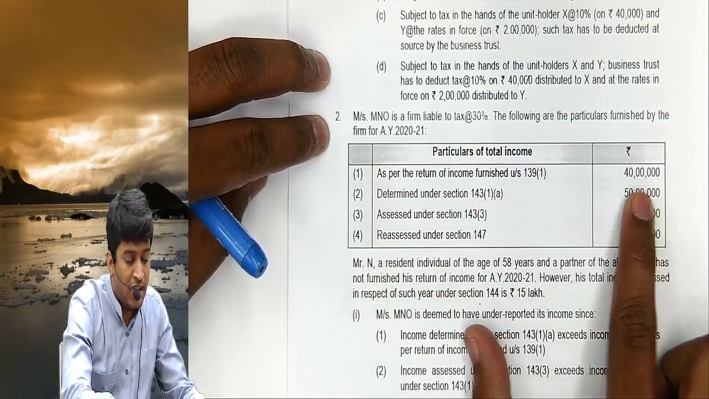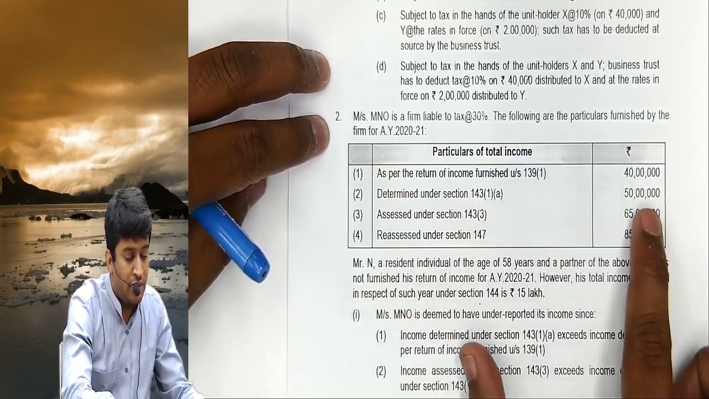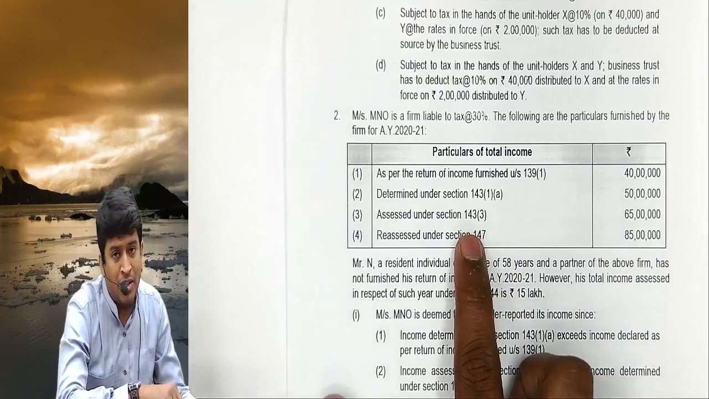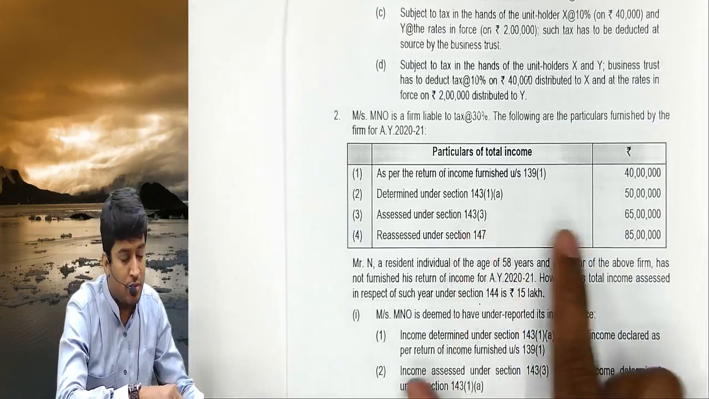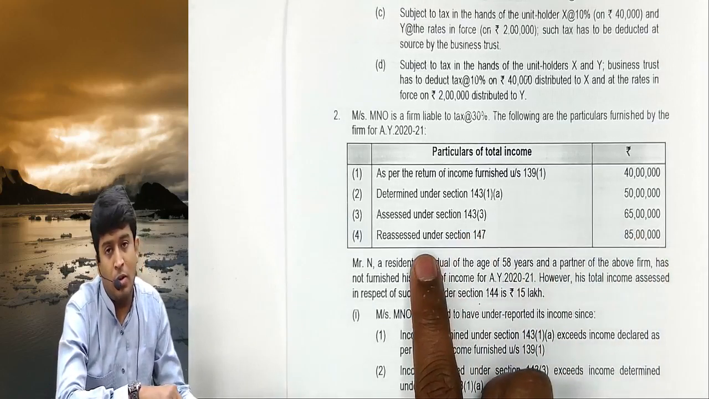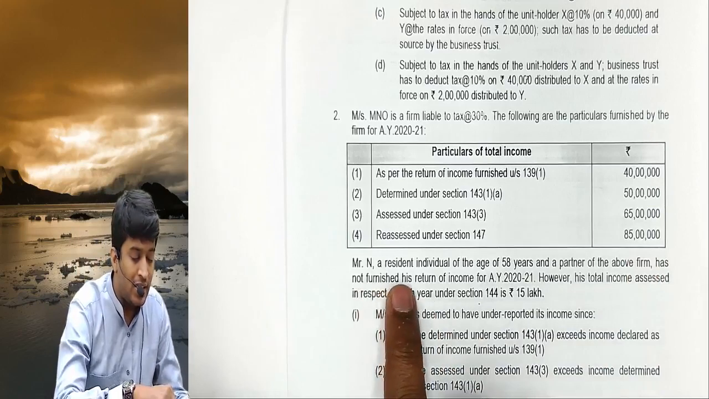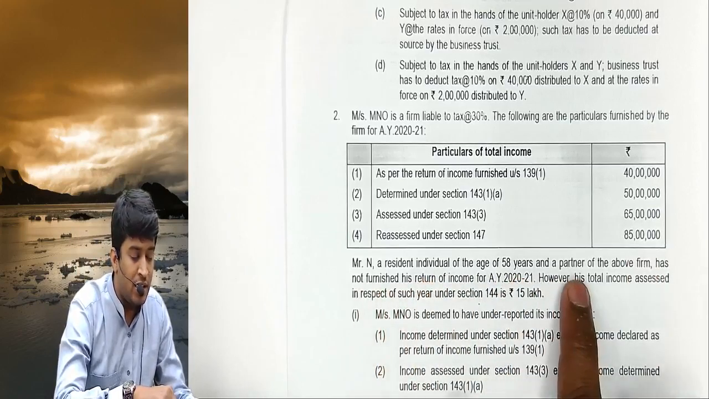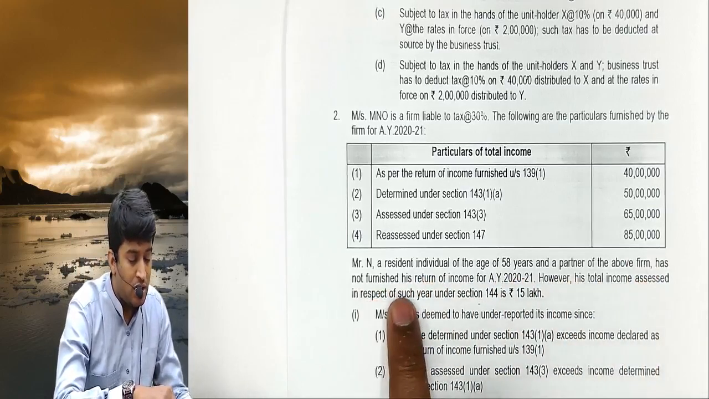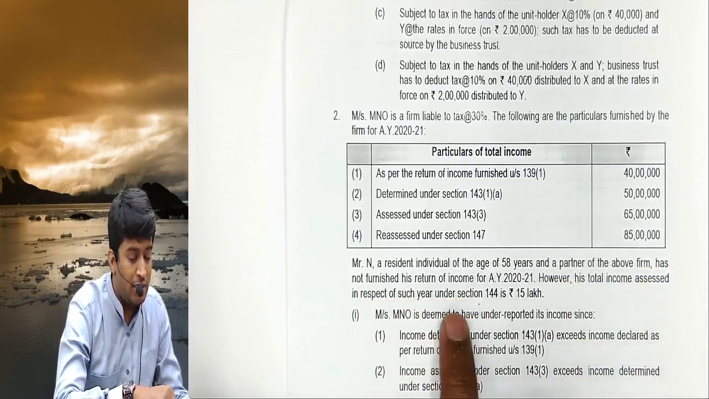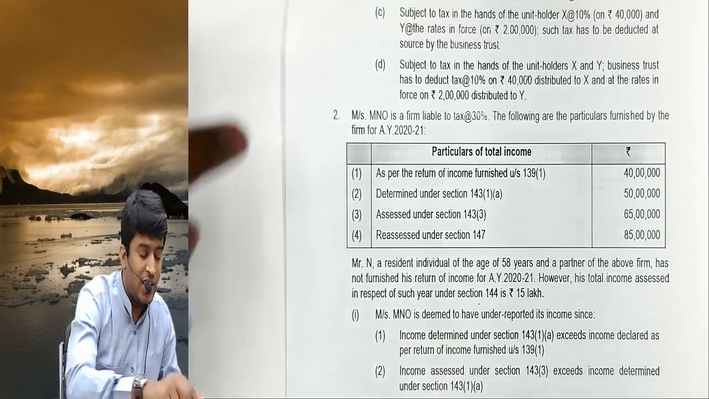Return filed is 40 lakhs. Intimation received 50 lakhs. AO passed order under scrutiny assessment 65 lakhs. AO passed reassessment order under income escaping assessment, section 147, 85 lakhs. N is a resident individual, age 58 years, and is also a partner. He has not furnished return of income and his total income is 15 lakhs. This is the case study given.